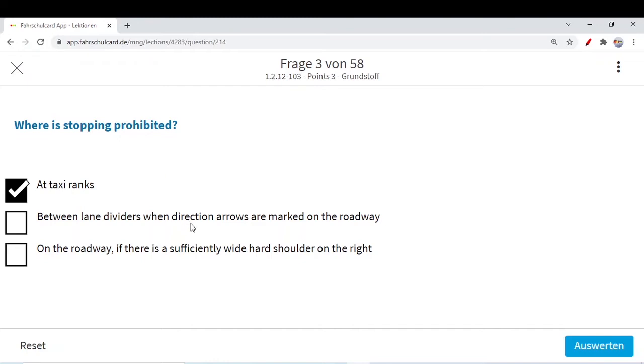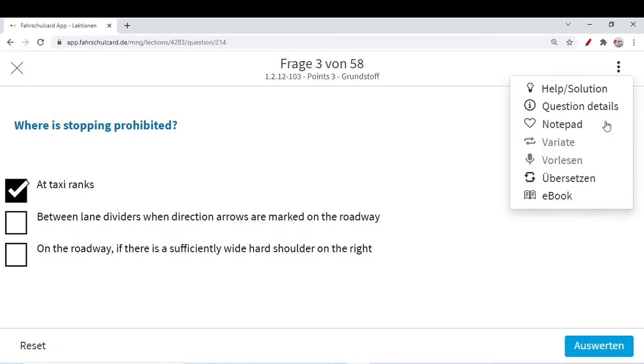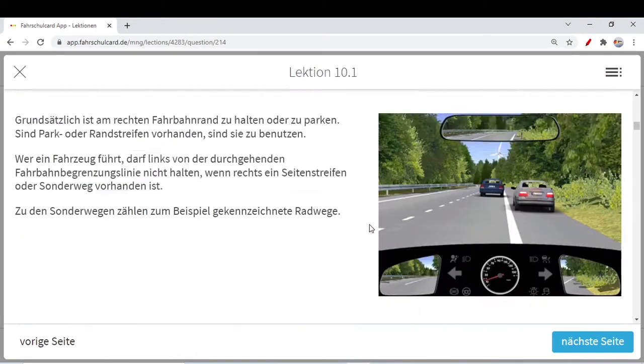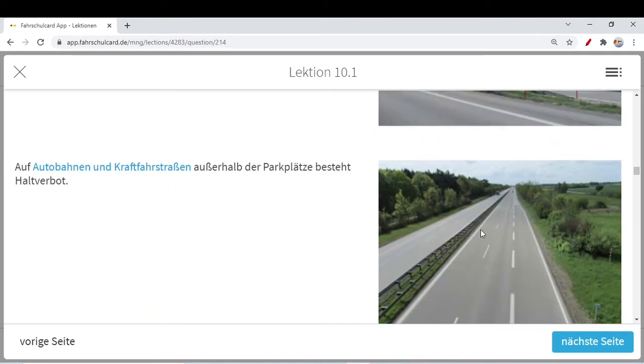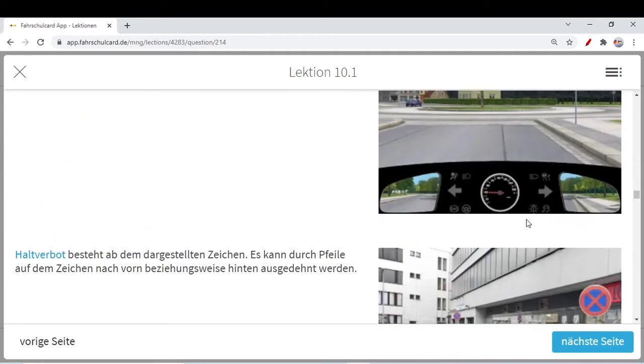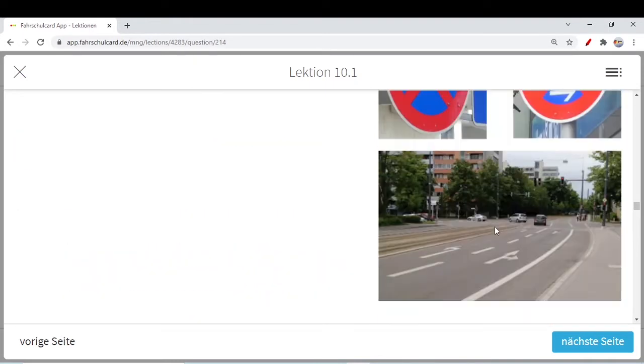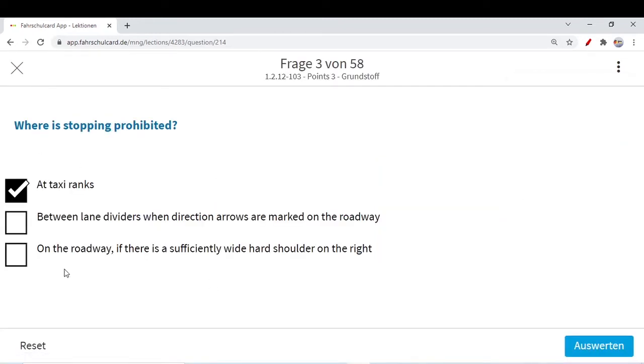Between lane dividers when direction arrows are marked on the roadway. For example, lane dividers are there and there are some marks on the roadway. Let's say the marking is telling you can take a turn left from here, or you can go to the right. If you stop your car directly above this arrow sign, then it is not allowed to stop over there, between the lane dividers when direction arrows are marked on the roadway.